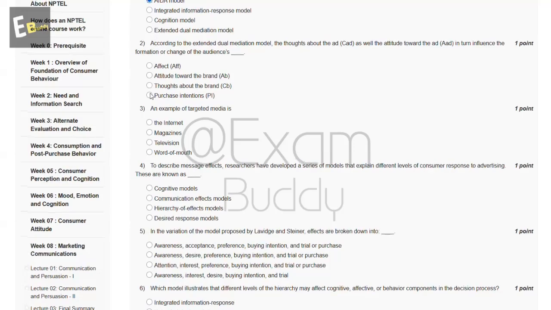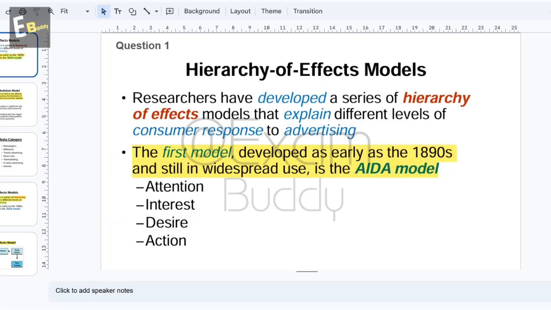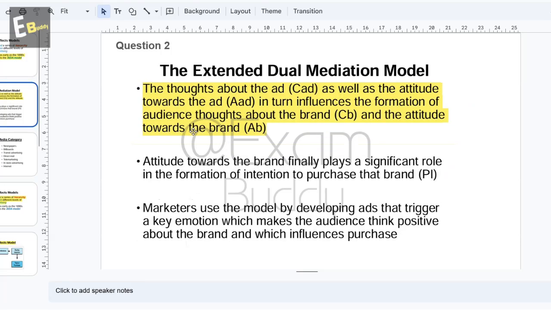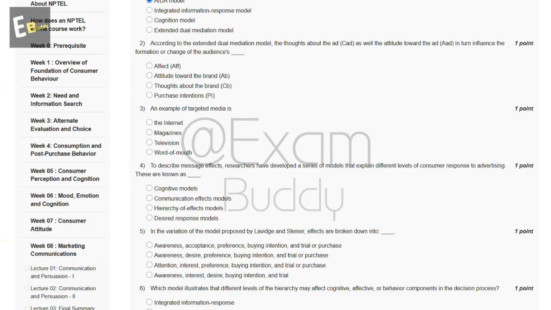Now, the second question is, according to the extended dual mediation model, the thought about the ad (CAD) as well as the attitude toward the ad in turn influence the formation or change of the audience's. So these are the options, and now let's check the answer of our second question. The thought about the ad CAD as well as the attitude toward the ad in turn influences the formation of audience thoughts about the brand CB and the attitude toward the brand AB. So the answer of our second question is B.